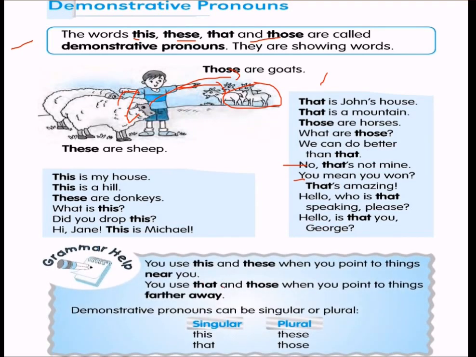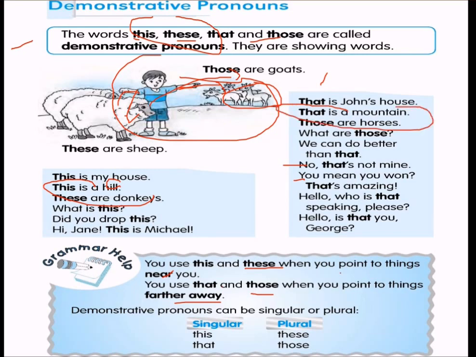You use this and these when you point to things near you, which are quite near. See, these both are near. And you use that and those for things farther away. A hill can be used, but if a mountain is very far, then we use that. This is a hill which is closer, then that is a mountain which is farther away.